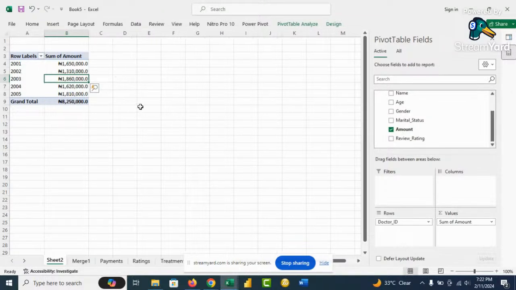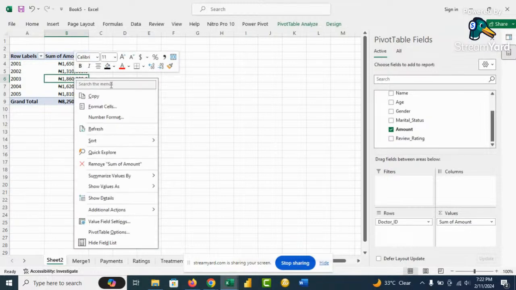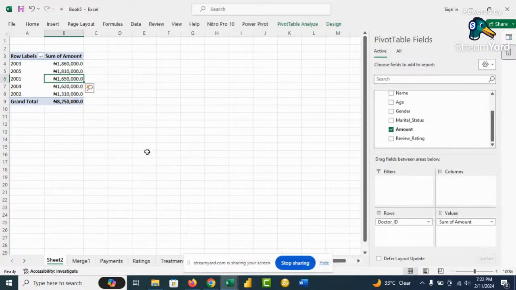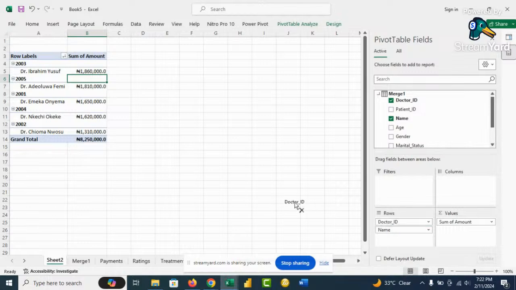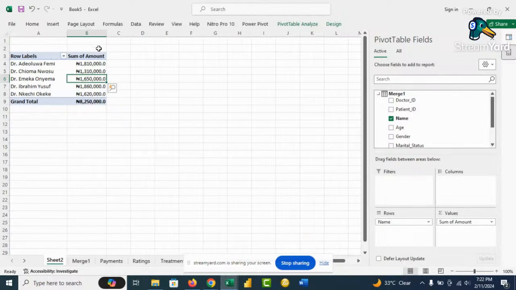So the entire amount generated within the period is 8,250,000. And if we sort this from largest to smallest, we can see that we don't need the doctor ID. What we need here is the name of the doctor. So let's bring this and then take out the doctor ID. So we can quickly see that Dr. Ade Oluwafemi is the highest in terms of earning, 1.8 million, and Dr. Kechi is the lowest with 1.62.